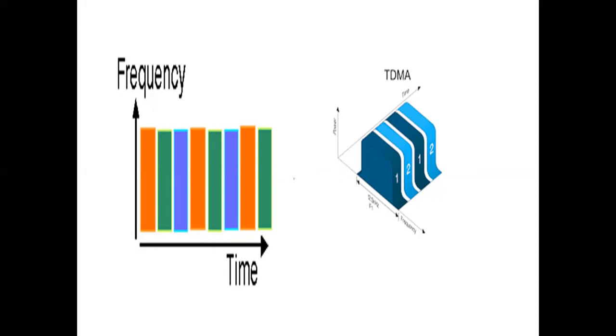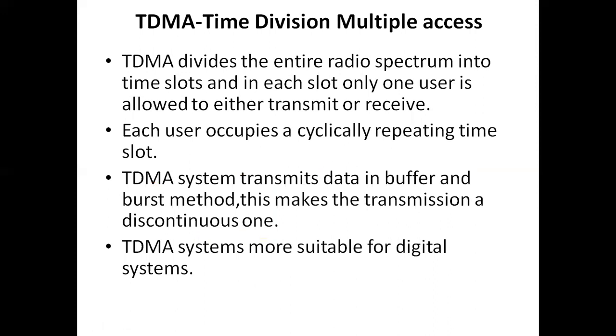Once the time is exceeded by user 2, the same thing is repeated again and again. Once all the users have transmitted their information or messages, the frame comes back to the first user. That means each user occupies a cyclically repeating time slot, and each user sends information in a cyclic manner.